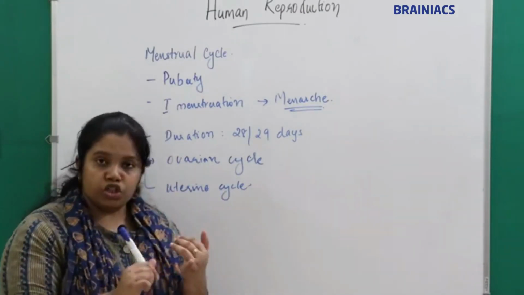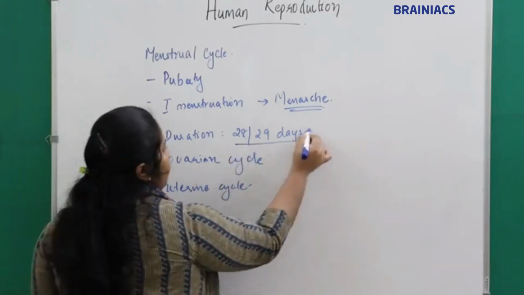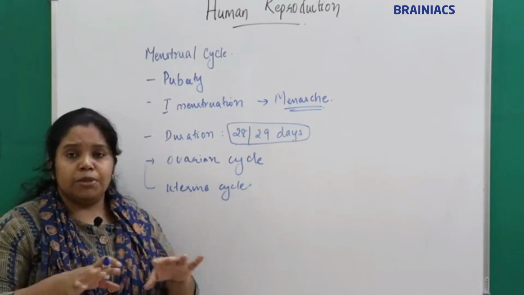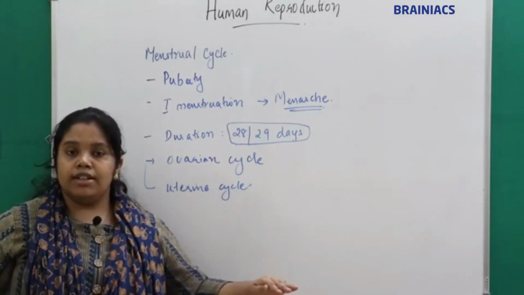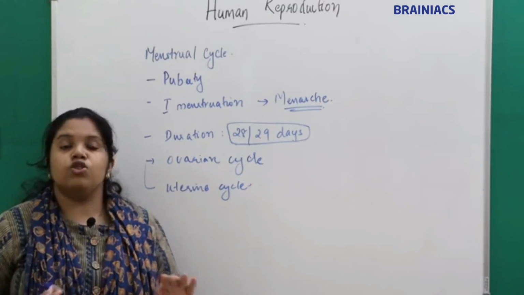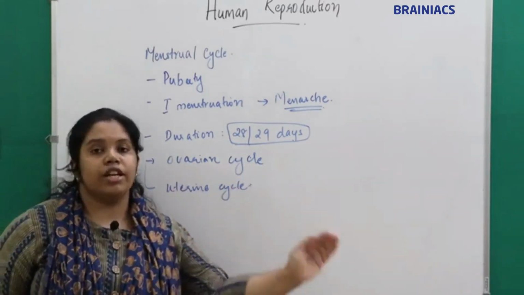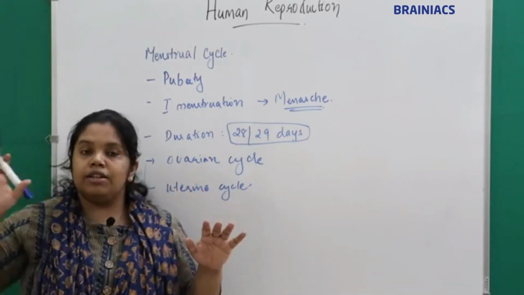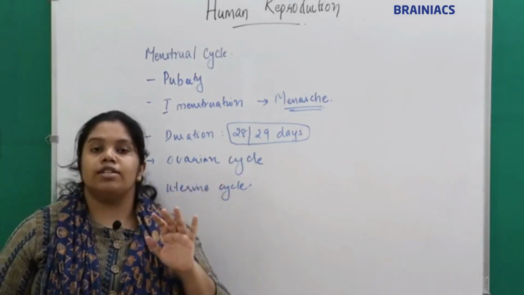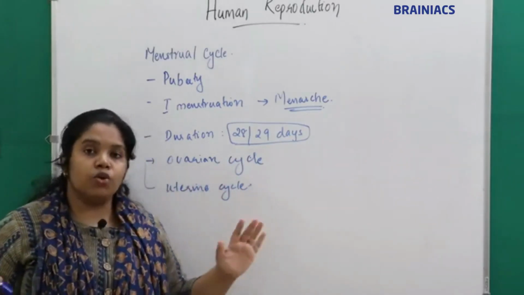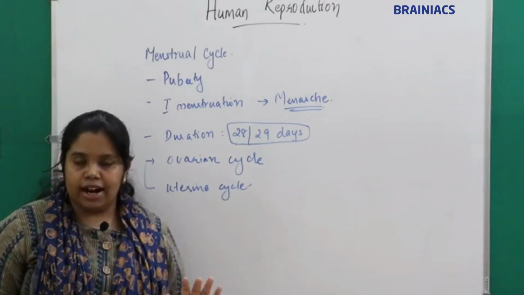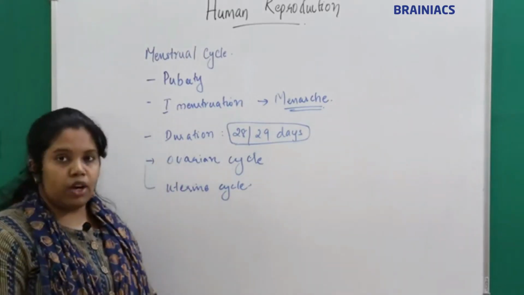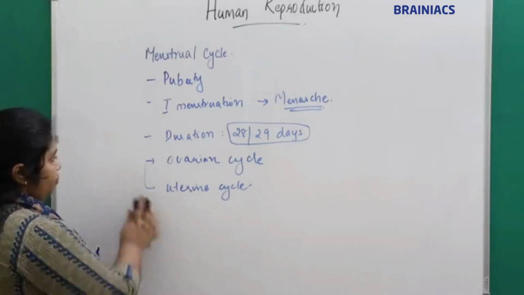So the duration of the menstrual cycle is 28 to 29 days, around one month, between one menstruation and the next. The events occurring from one menstruation to the next are called the menstrual cycle. The cyclical changes in the ovary are the ovarian cycle, and those in the uterus are the uterine cycle. Understand about the menstrual cycle? Now we'll see what changes occur in the ovary as well as the uterus.